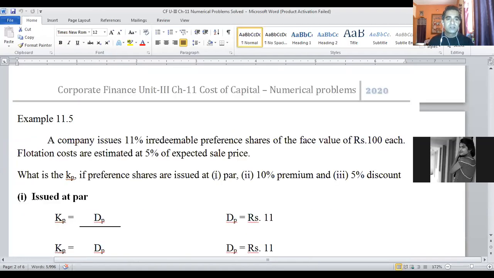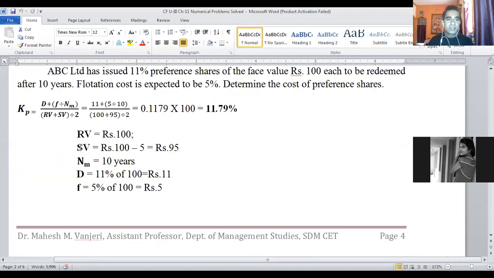SV is net sale proceeds from issue of preference shares. I'll go ahead with the data given. RV is the redeemable value of the preference shares, which is 100 rupees.